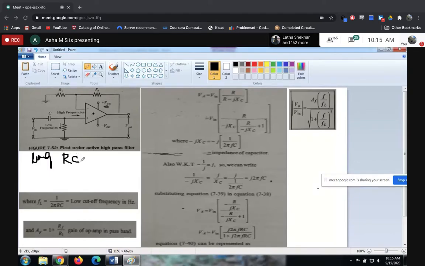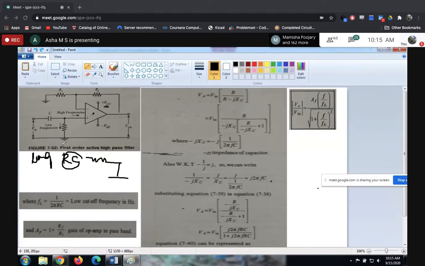Okay, so we are going to construct filters with the help of this RC, correct? In the low pass filter, R comes first, and next you will get the capacitor. That's why it is called lead RC. R is leading the capacitor, lead RC. Here it is lag RC. So you can remember it like that.